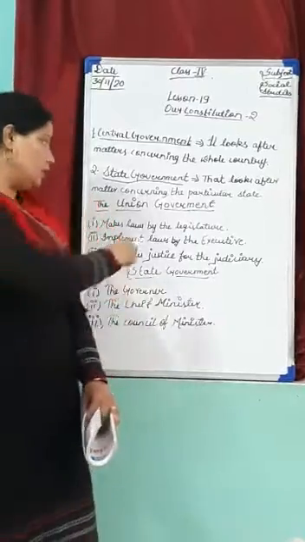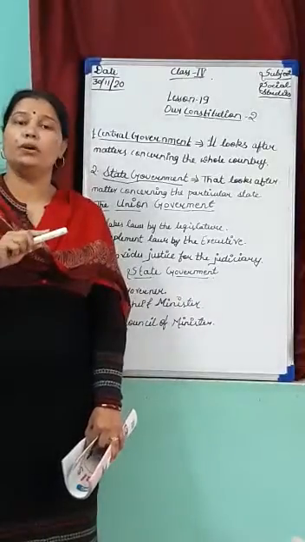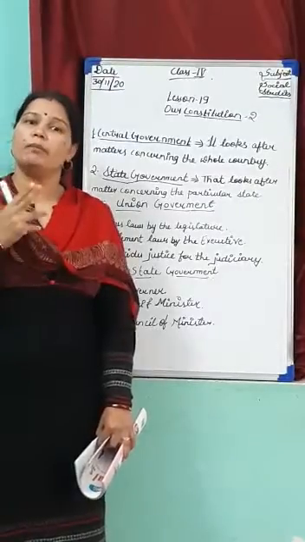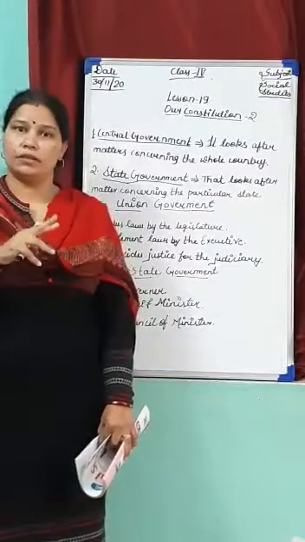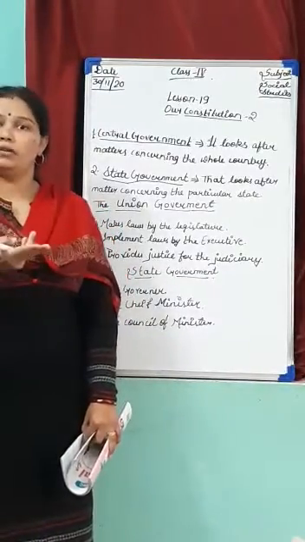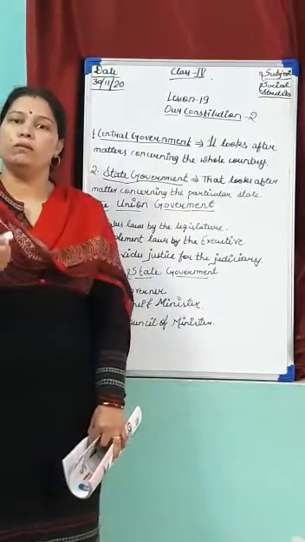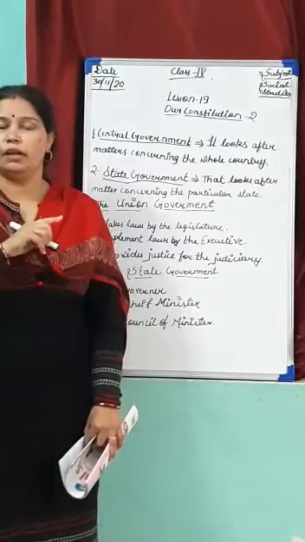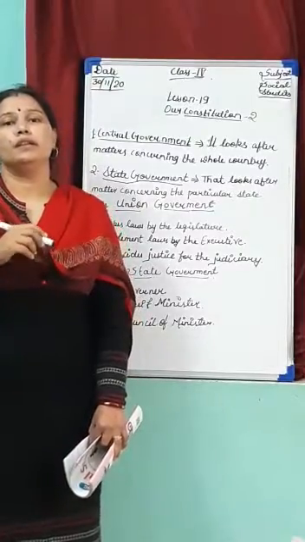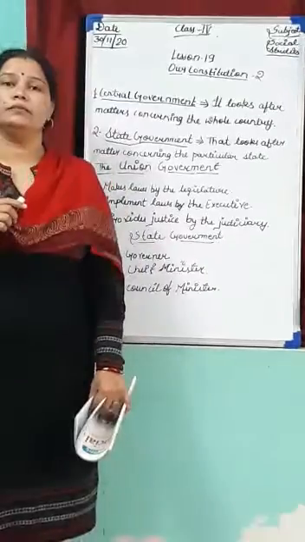Clear? First of all, just revise. Make laws by the legislature. Legislature, as I told you earlier, is a group of members that have the right to change or make law. This is a group of people. Second one, the implementation of the laws by the executives. Executive means those who are going to work or follow those rules. And third one, provide justice by the judiciary. These are the three main functions done by the central government.